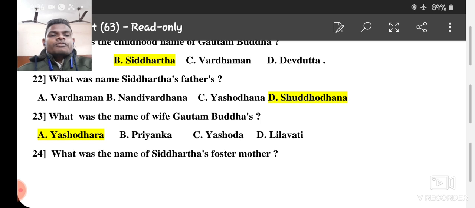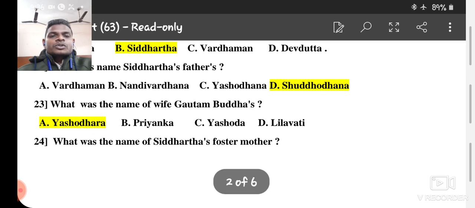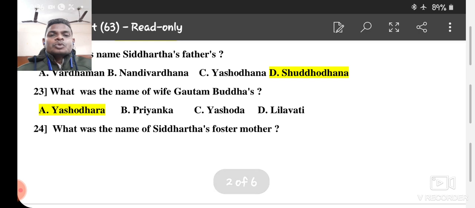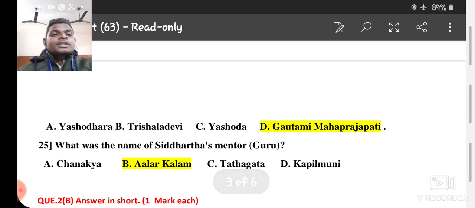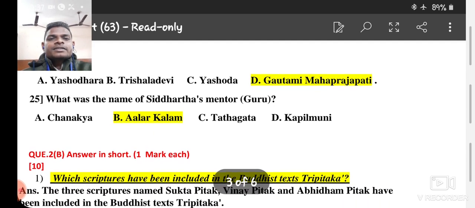What was the name of Gautam Buddha's wife? The right answer is Yashodhara. 24. What was the name of Siddhartha's foster mother? And the right answer is Gautami Mahaprajapati. Foster mother, stepmother. Number 25.